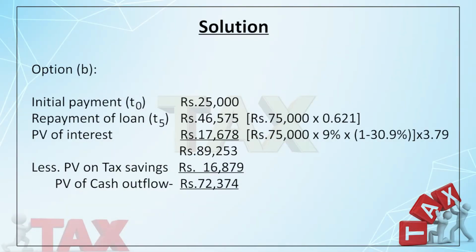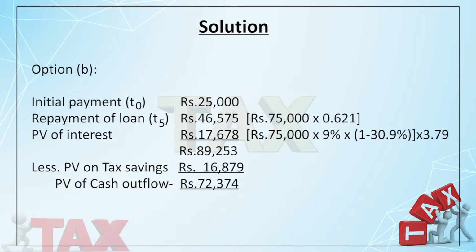In the same fashion, whenever I pay interest, I get a tax benefit. So I am deducting the tax benefit from it, right? So it is 1 minus 0.309, which means my outflow is the balance. That is multiplied by 3.79, which is the annuity, as I told you, because this flow is the same. So I add 0.909, 0.826 and so on. It comes to 3.79. And the present value of interest comes to 16,678 and the total is 89,000 something.